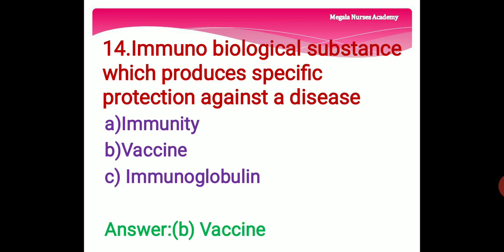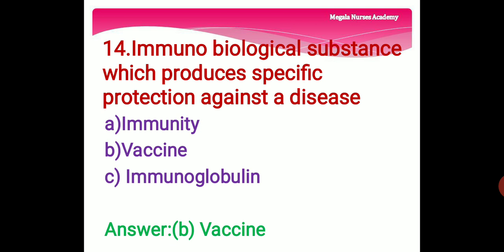14th question. Immunobiological substance which produces specific protection against a disease. Option A, immunity. Immunity means a capability of multicellular organisms to resist harmful microorganisms. Option B is a vaccine.